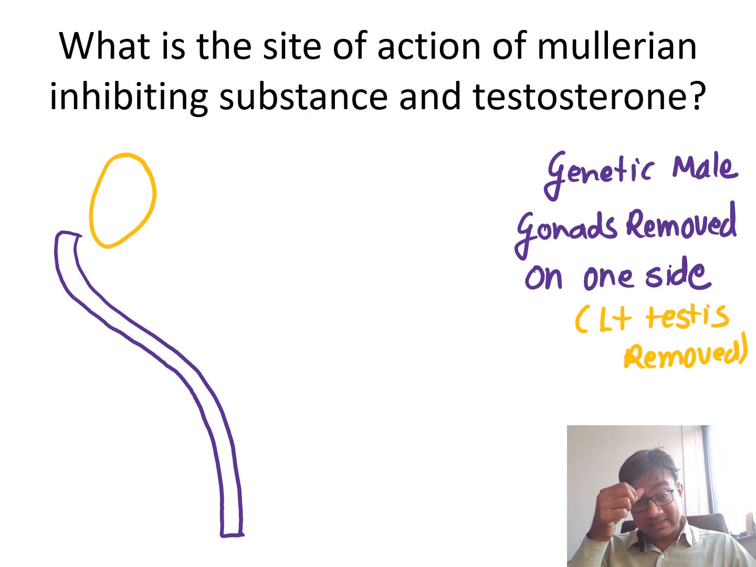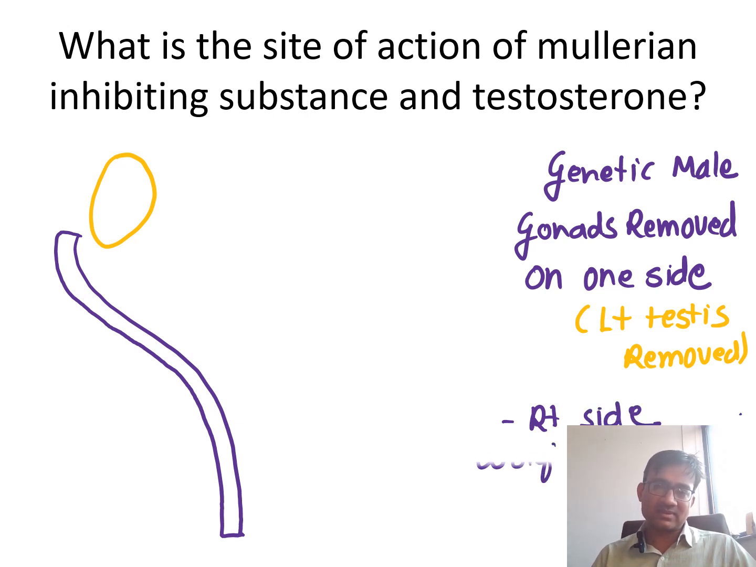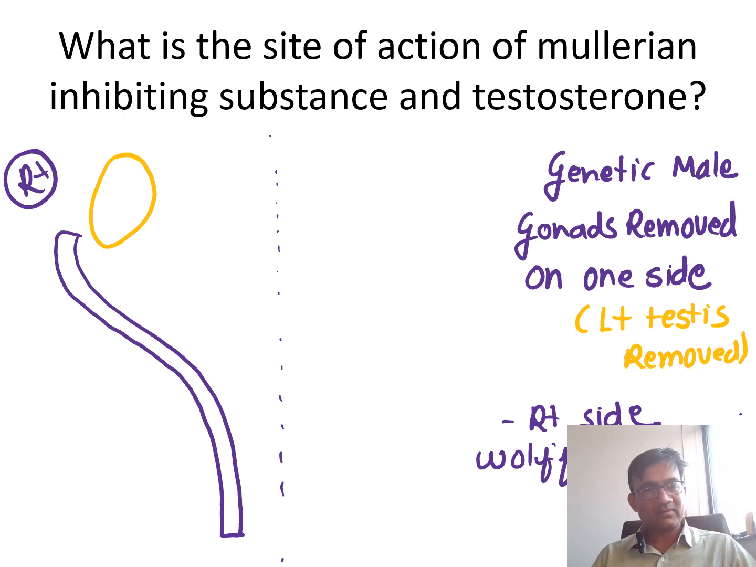Now see, this is just a repetition. So what was seen on the left side? First of all, we will see the right side. Right side testes are there. Testis is secreting testosterone, which is acting, and also it is secreting anti-Mullerian substance. So on the right side, Wolffian duct remnants are there, so right side Wolffian ducts will be seen. On the right side, anti-Mullerian substance will cause inhibition, so Mullerian duct regression will be seen on the right side.